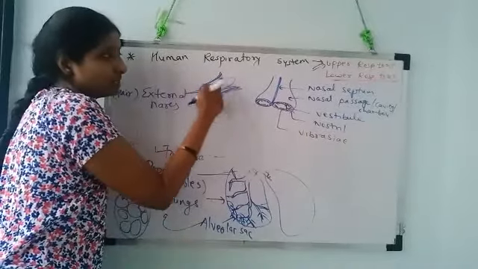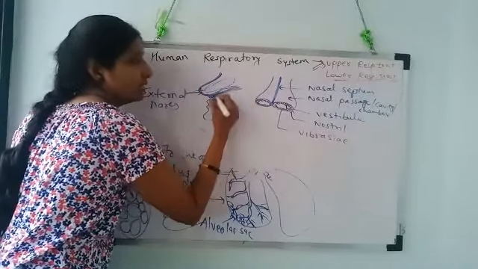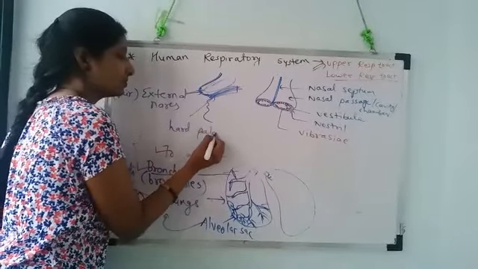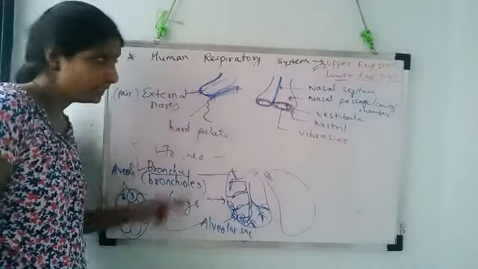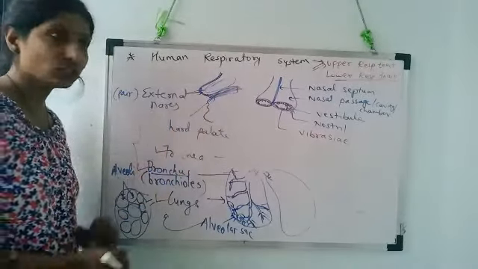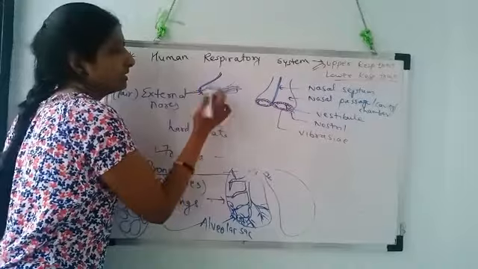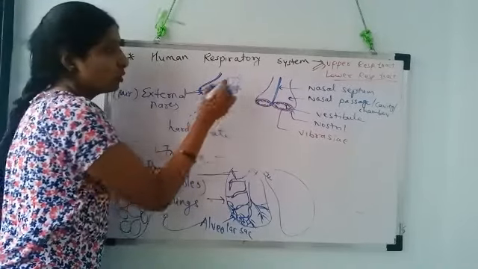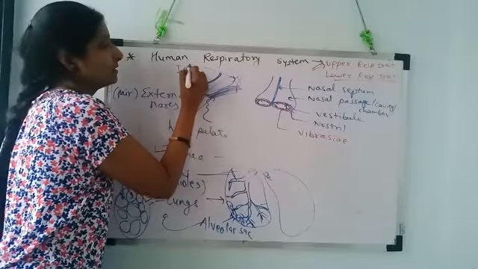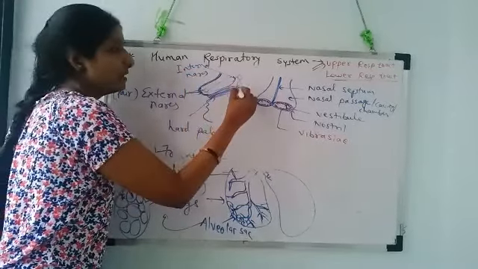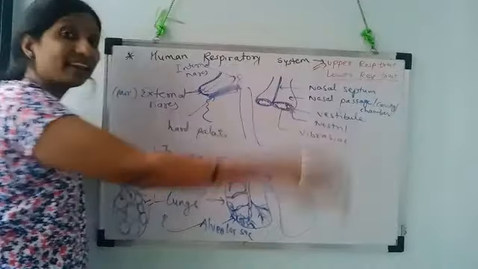This is the nasal cavity, and its floor is formed by the hard palate. Getting that? So the floor of the nasal cavity is made up of the hard palate. Then this nasal cavity internally again opens into two openings called internal nares, and the internal nares then open into the pharynx.